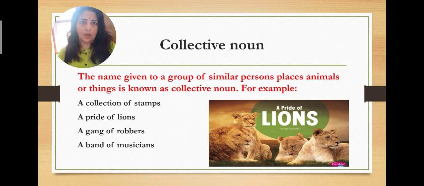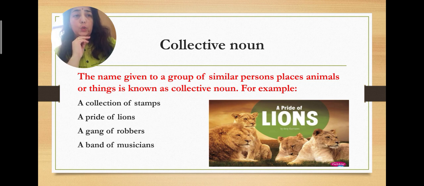Children, collective nouns are the names given to a group. Okay, many children ask me, ma'am, what is a collective noun? So a collective noun is nothing but the name of a group. It can be a group of persons or animals or things or even places. Okay, so there are some examples.